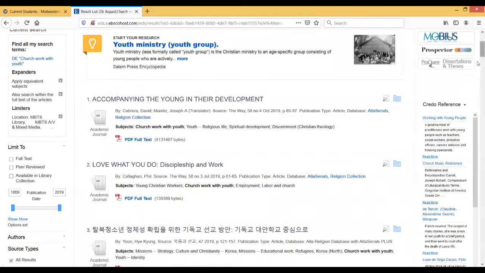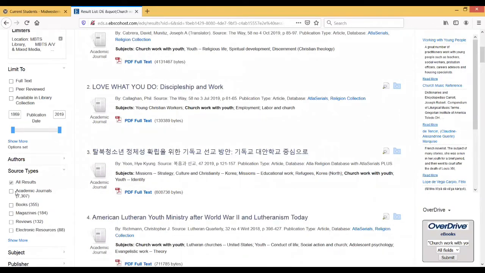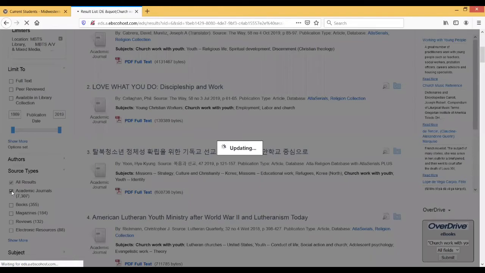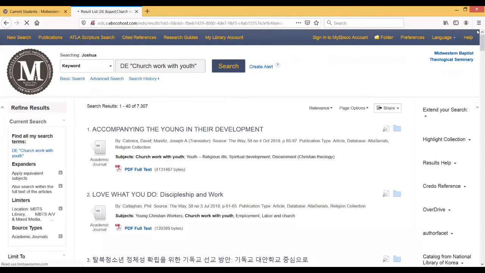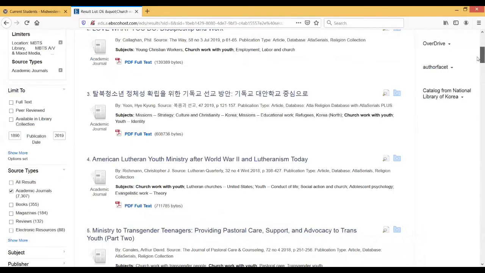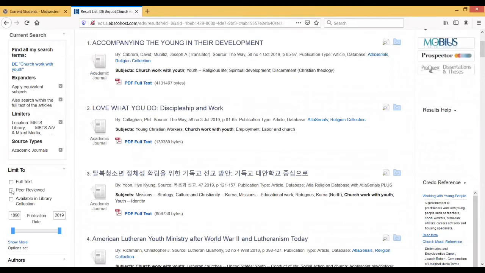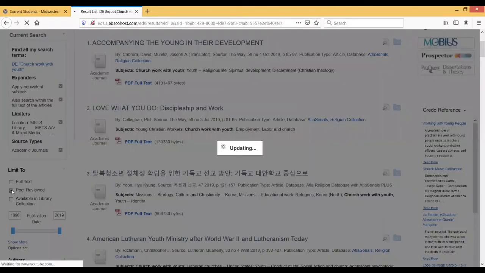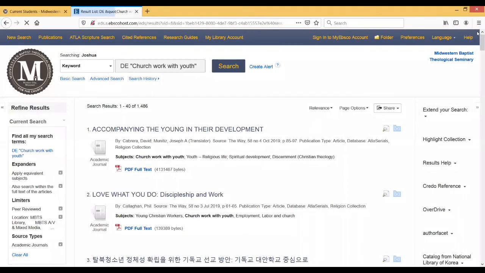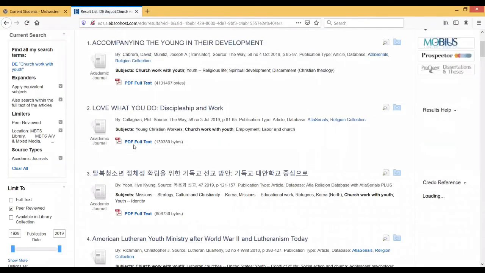So I'm going to go down here and change it to academic journals, that are peer-reviewed. We'll do roughly the last decade once again.